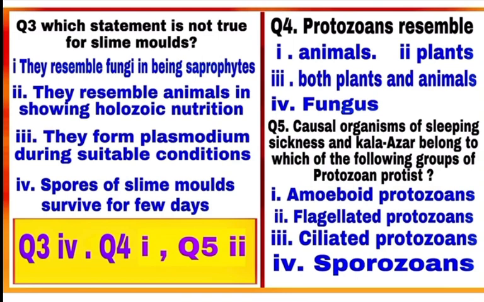Question number 3. Which statement is not true for slime molds? First statement, they resemble fungi in being saprophytes. This is true about the slime molds. Second statement, they resemble animals in showing holozoic nutrition. This is also true about slime molds. Third statement, they form plasmodium during suitable condition. This is also correct. Under suitable conditions, they form an aggregation called plasmodium which may grow and spread over several feet. Come to fourth statement.